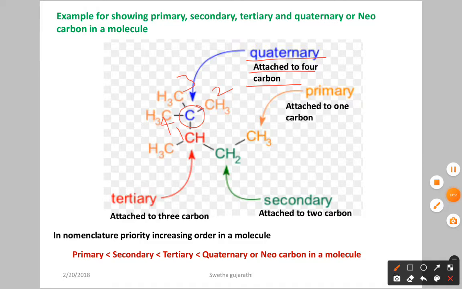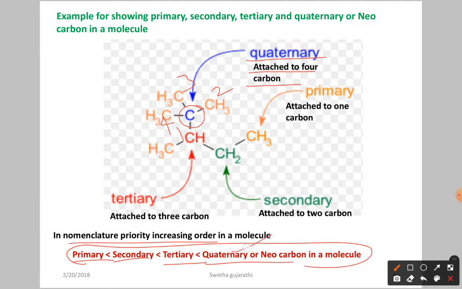And now come to nomenclature. Priority order is what? You have to go for the first quaternary carbon, then tertiary, secondary, primary. Already I discussed just now. So you have to give the priority for the quaternary and least for the what? Primary.